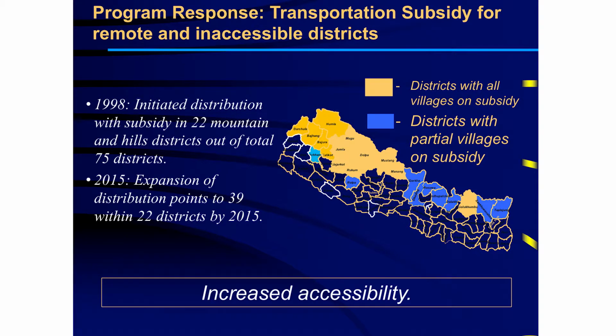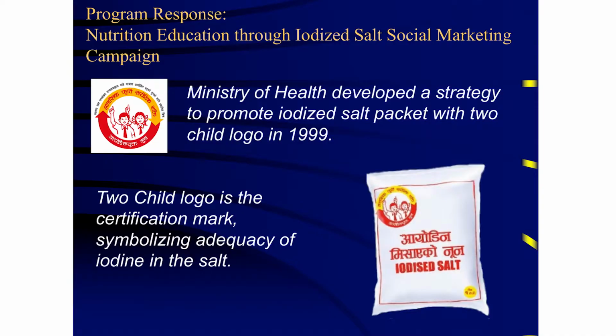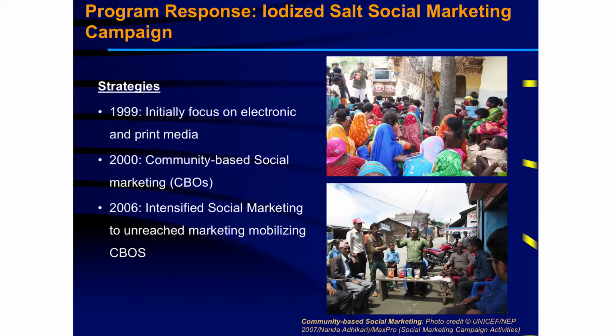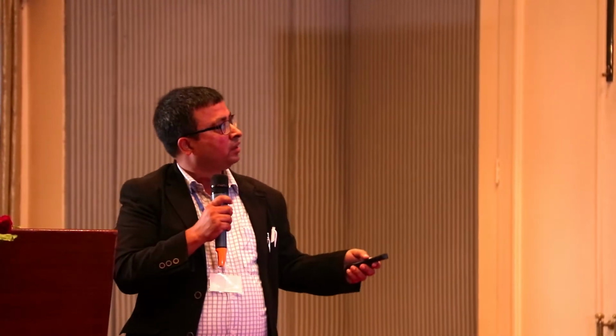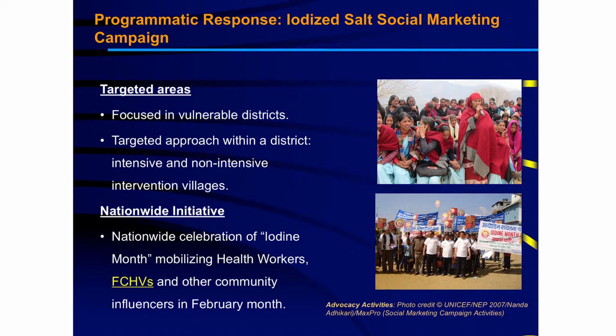And the next program response is transportation subsidy. I already mentioned more. The government is putting some money to increase the accessibility. And one of the great things that Nepal has done is nutrition education through its iodized salt social marketing campaign, especially under the strategy, the 2-child logo salt was promoted, which symbolizes the adequacy of iodine in the salt. And many activities were organized through the electronic and print media, county-based social marketing approaches were adopted, and intensified approaches to reach the unreached community were also applied under social marketing. And there was targeted intervention as a nationwide intervention.